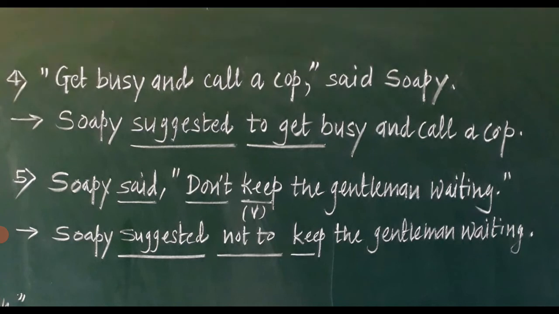My dear students, these 5 sentences are sufficient for you to understand the basic rules and the concept of how we can convert such sentences into indirect speech. The key point to highlight is that the reporting verb, be it said or said to, should be converted into ordered, suggested, advised, warned, like this, as per the demand of the sentence.